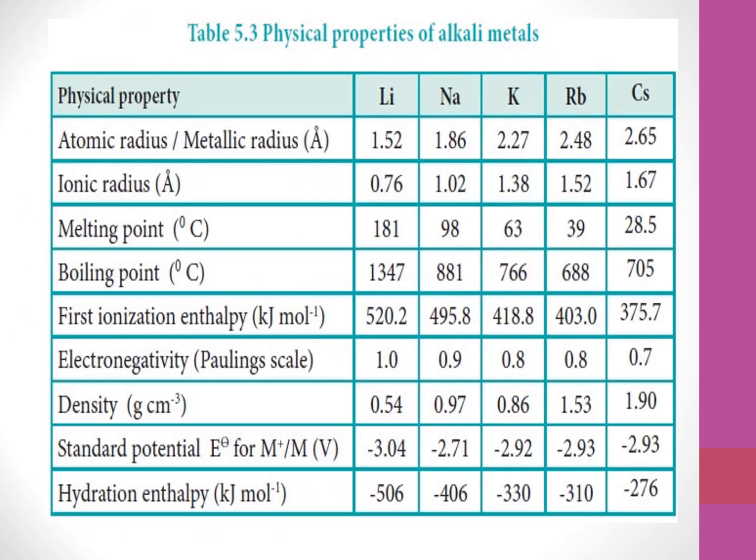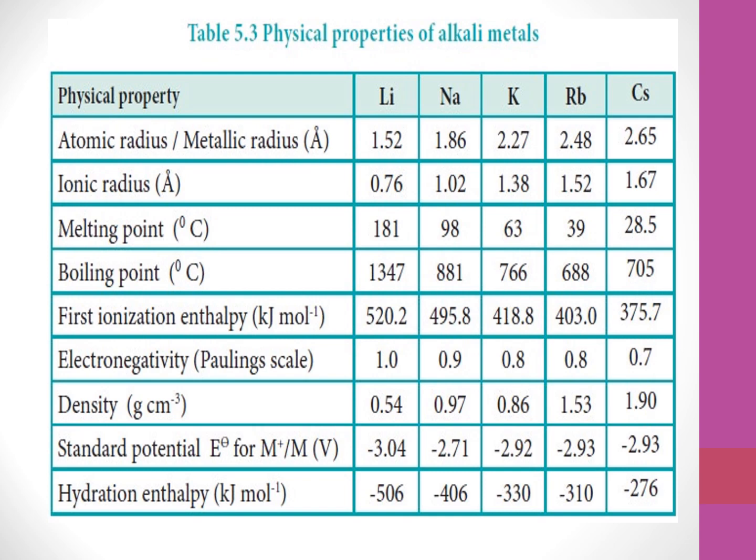Next, physical properties of alkali metals. First, their atomic radius. Being the first element of each period, alkali metals have the largest atomic and ionic radii in their respective periods. On moving down the group, there is an increase in the number of shells and therefore atomic and ionic radii increase. See the numbers, it is increasing, isn't it? The monovalent ions are smaller than the respective parent atoms, as expected.